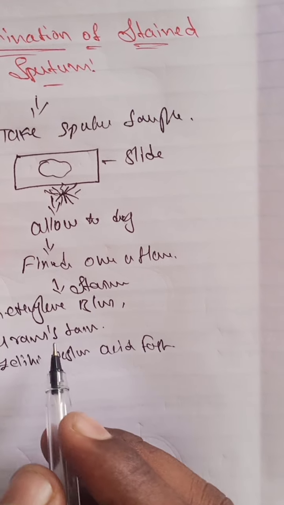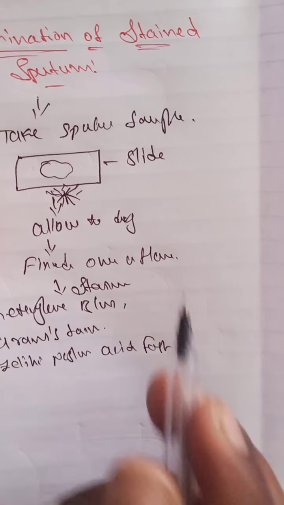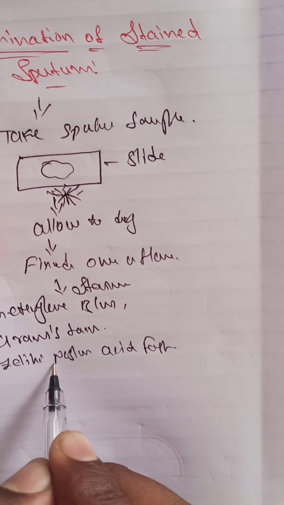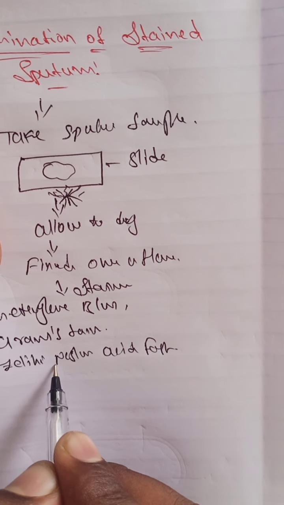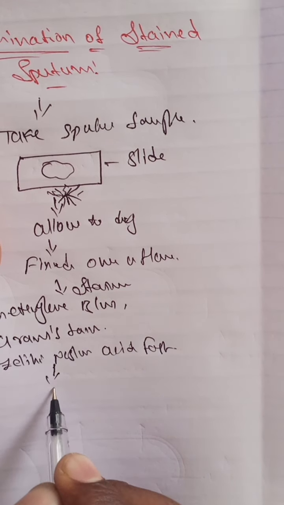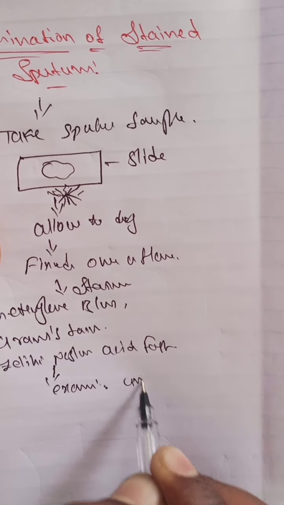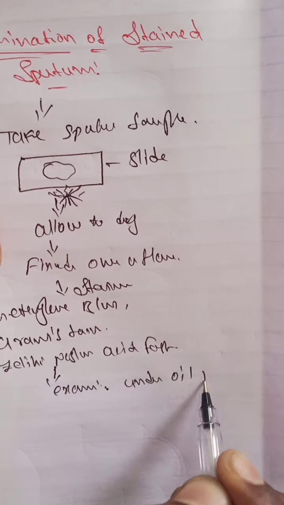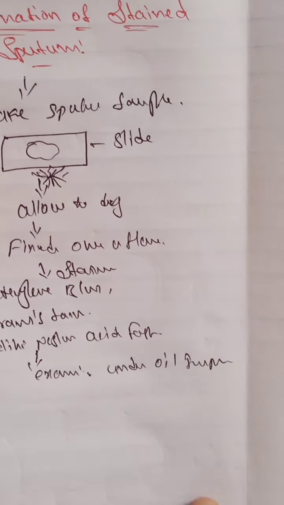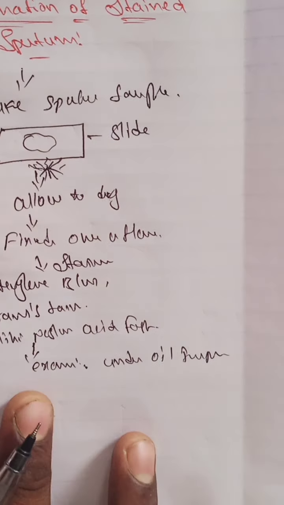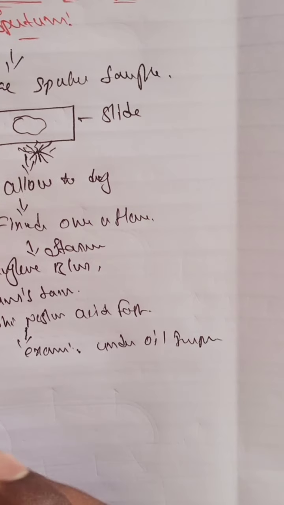Different types of stains are added one by one to each sample. After staining, the smear is examined under oil immersion. Under oil immersion, oil is added to the sample.